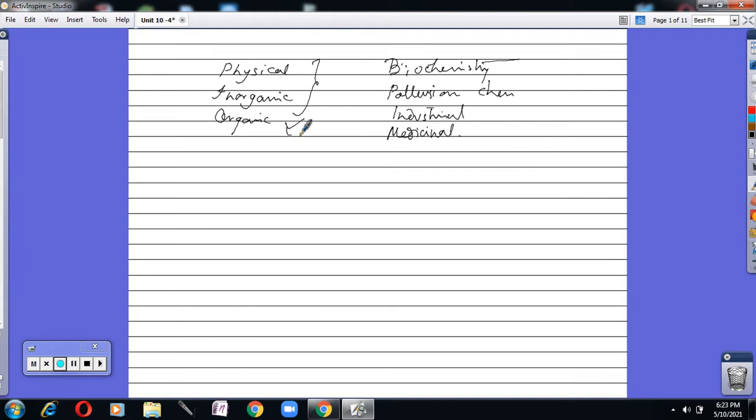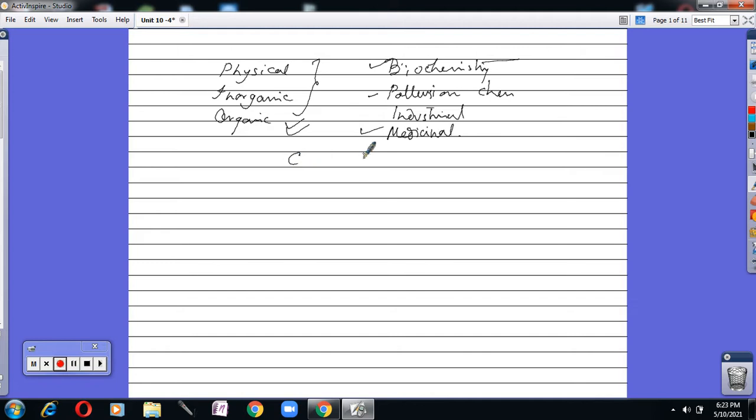Now, organic chemistry is the most vital part because this chemistry is involved in biochemistry, in medicinal chemistry, and also in pollution and industrial chemistry. But the major role is played in biochemistry and medicinal chemistry. So we need to know organic chemistry. In organic chemistry, we are basically dealing with carbon.